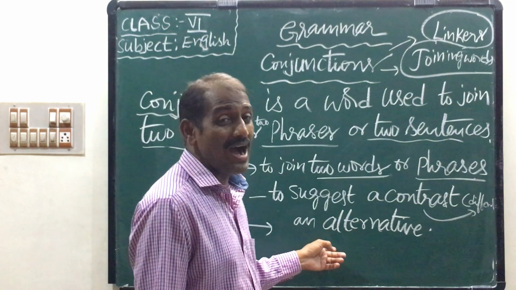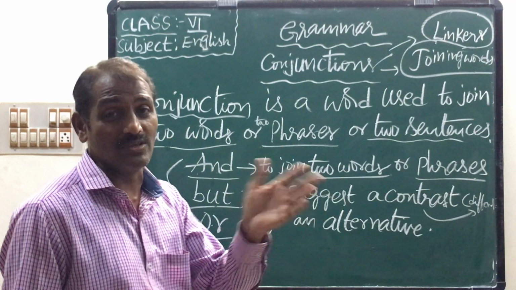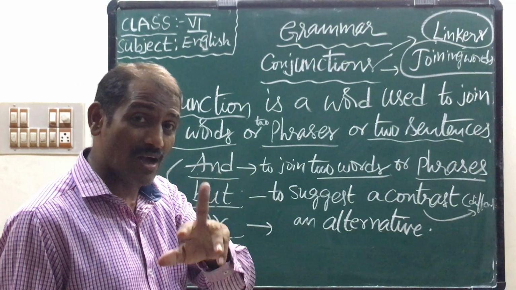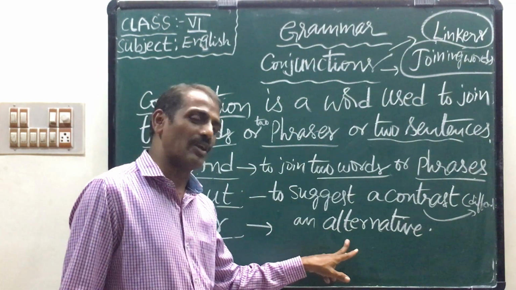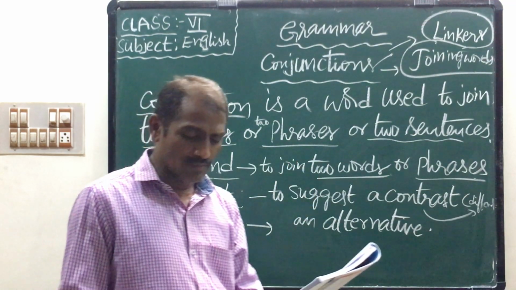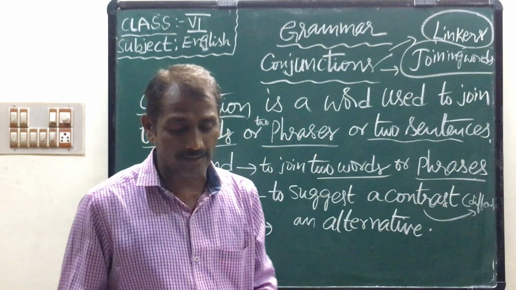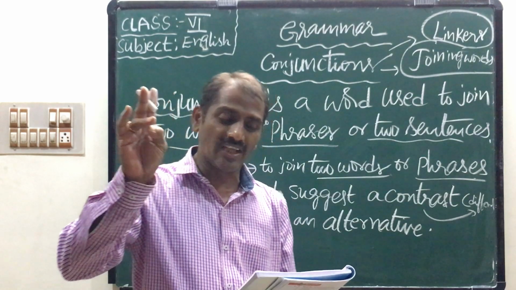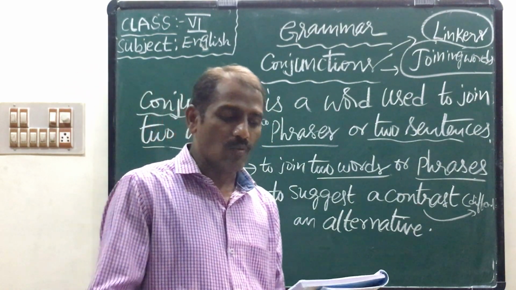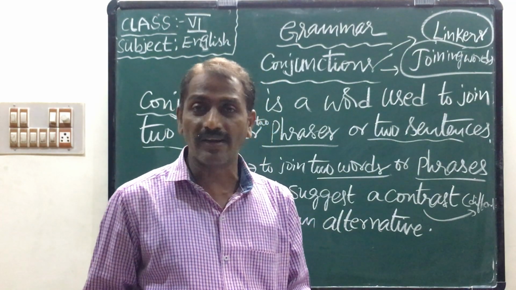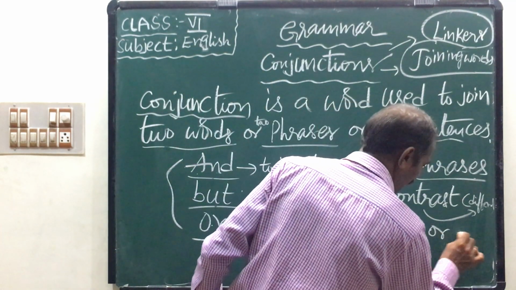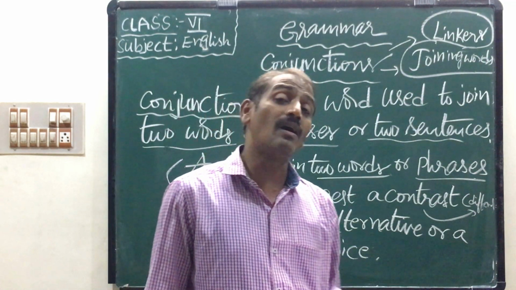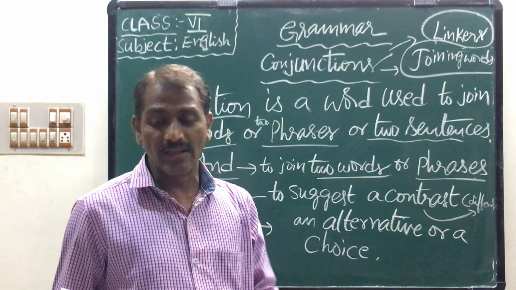"Or" is used for an alternative. Alternative means, for example, he comes by bus or by car. Bus or car, both are vehicles, but it is an alternative. Children, look at your textbook, page number 9. The word "and" joins two words or phrases. The word "but" is used to suggest a contrast. The word "or" presents an alternative, a choice. Okay, children? These are called conjunctions.